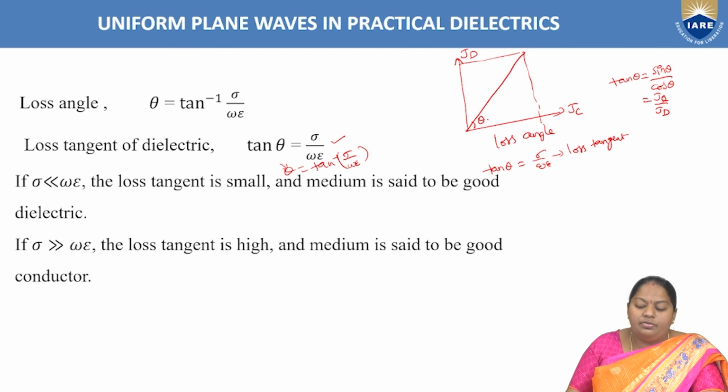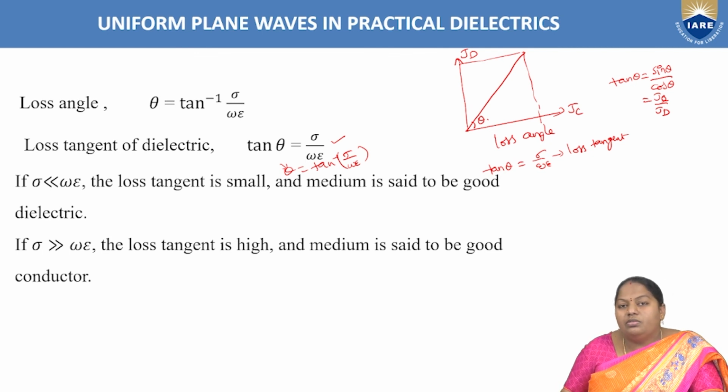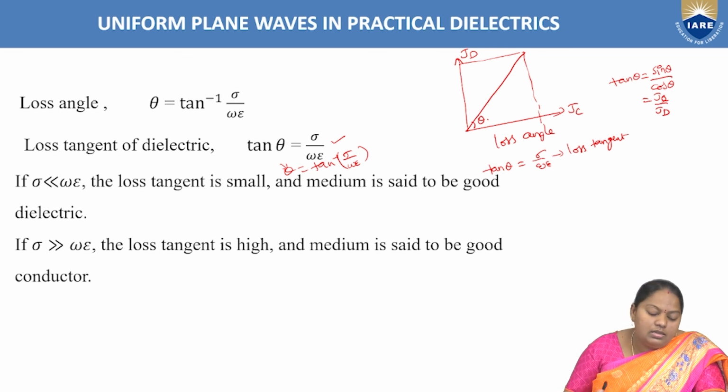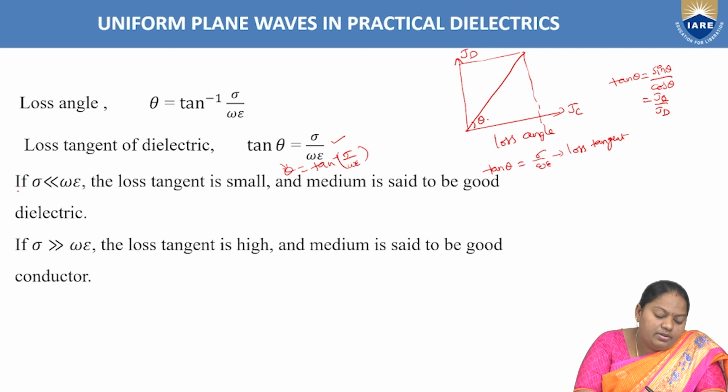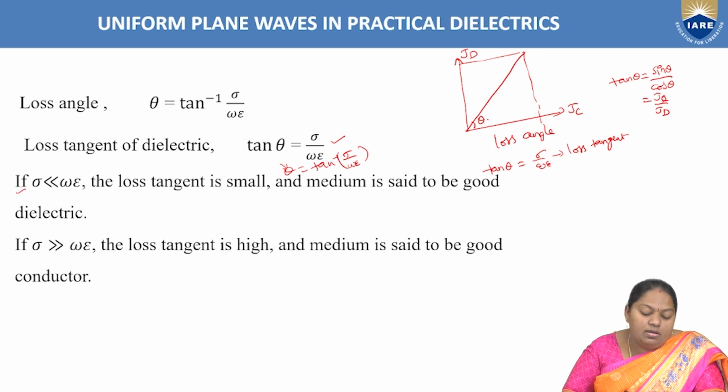So how will we identify whether the given medium is a dielectric medium or a good conducting medium? The conditions to be satisfied: if sigma is far lesser than omega epsilon, the loss tangent is small and the medium is said to be a good dielectric, right? Sigma far lesser than omega epsilon means sigma is less and omega is more.